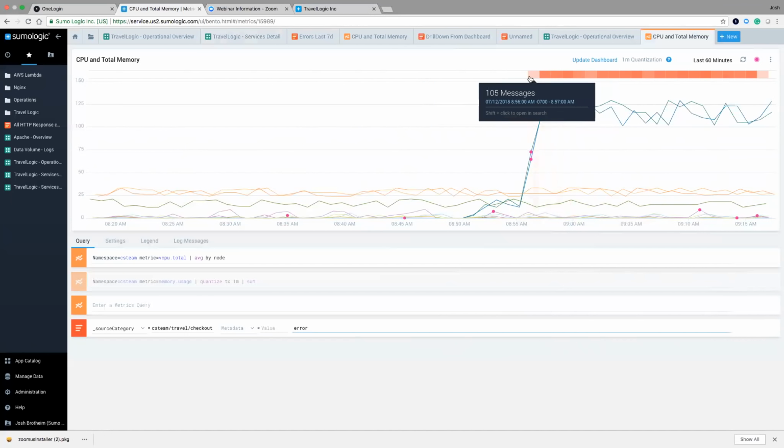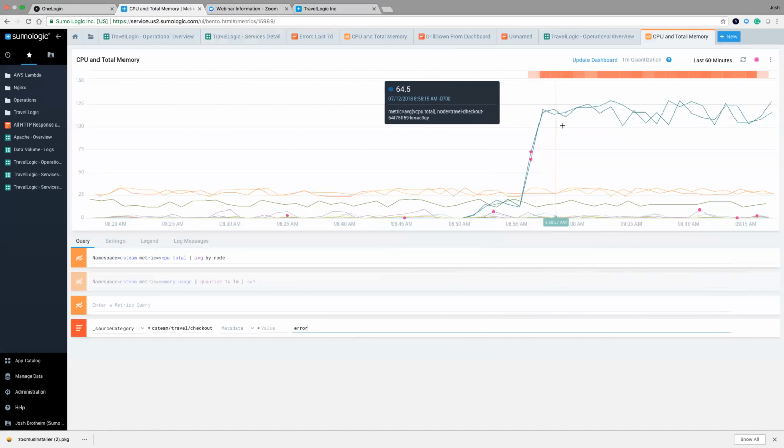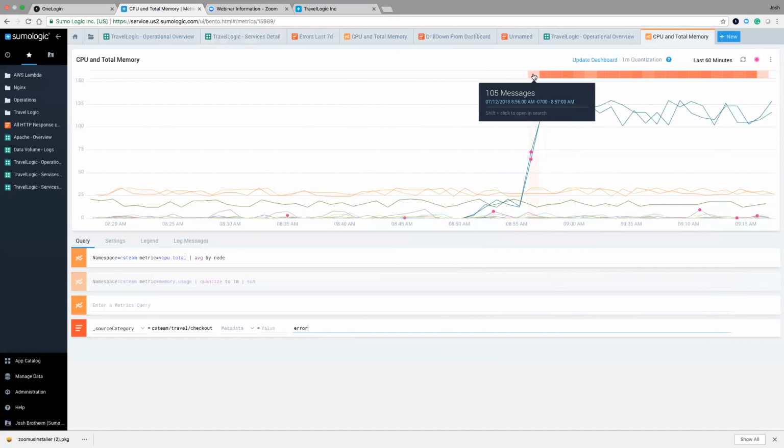So what I'm looking at right now at the very top in this orange bar is essentially a heat map, which is showing the information related to this log information. And so what I see here is, prior to this 8:55 time or so, there were actually no messages that had the string of error in it. However, at about 8:55 or so, then we started to see some errors in our logs.